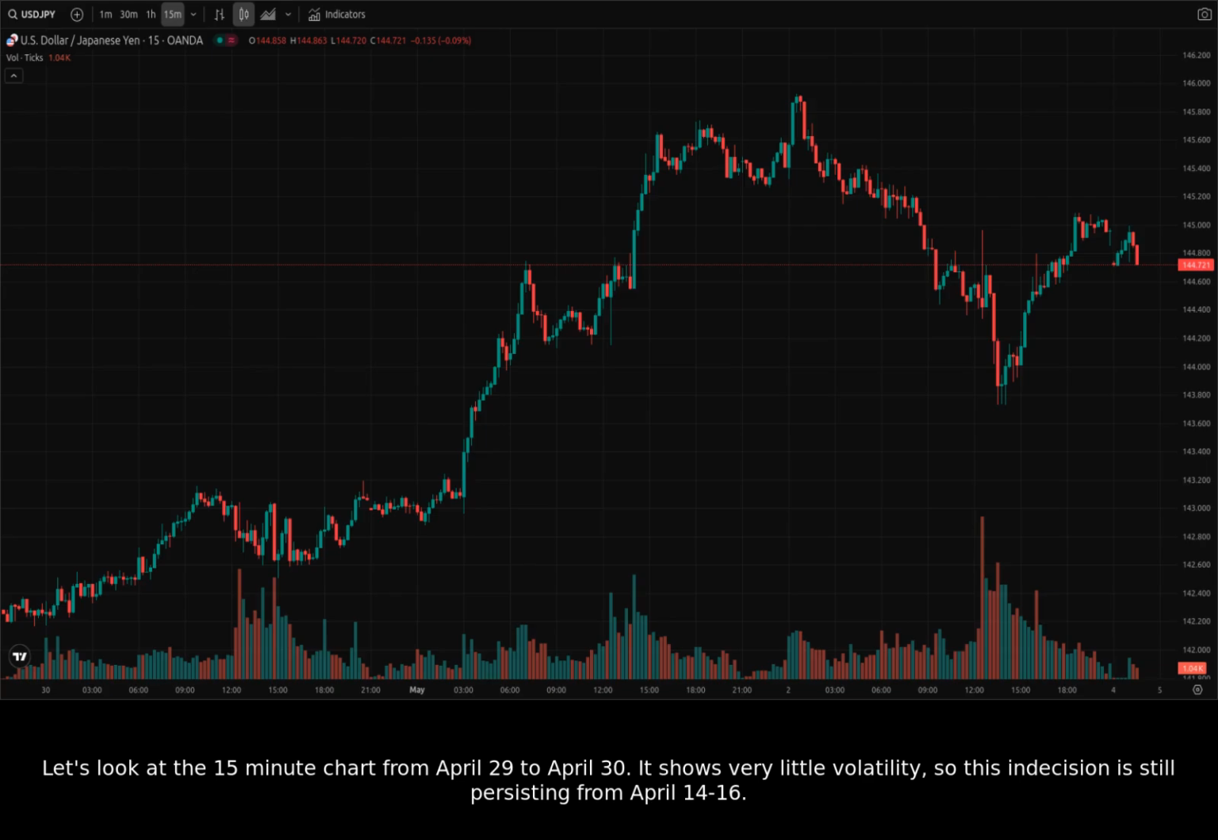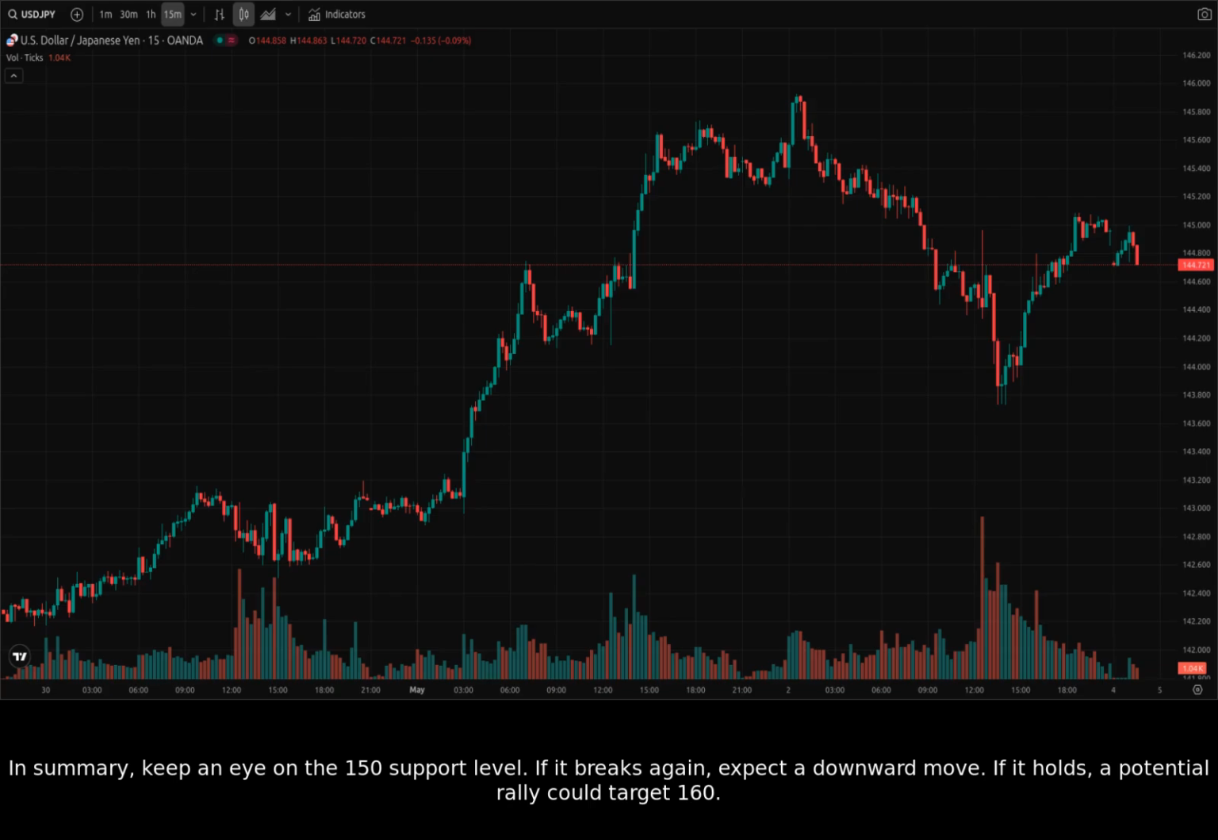Let's look at the 15-minute chart from April 29th to April 30th. It shows very little volatility, so this indecision is still persisting from April 14th to 16th. In summary, keep an eye on the 150 support level. If it breaks again, expect a downward move. If it holds, a potential rally could target 160.